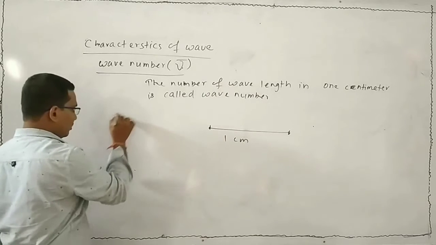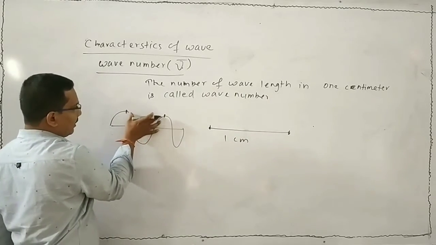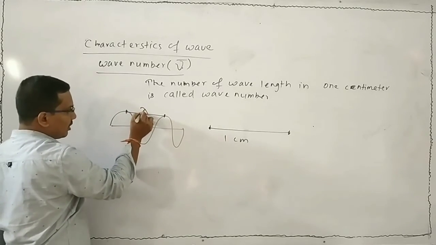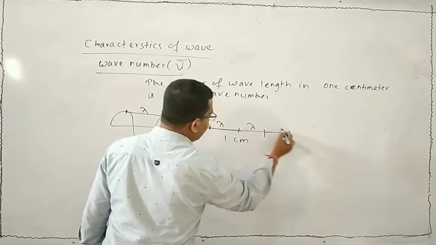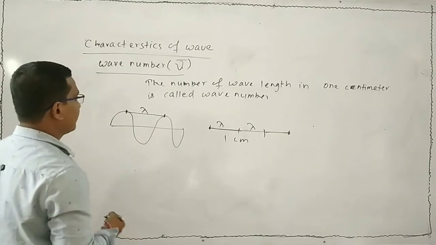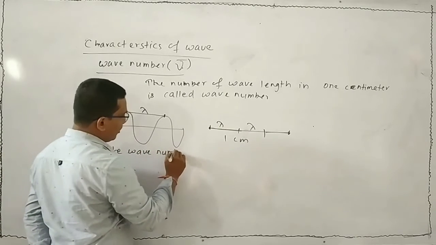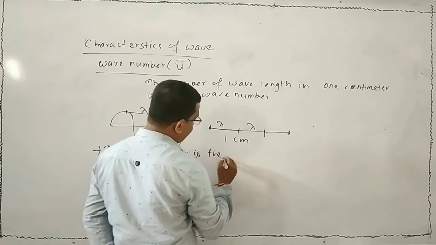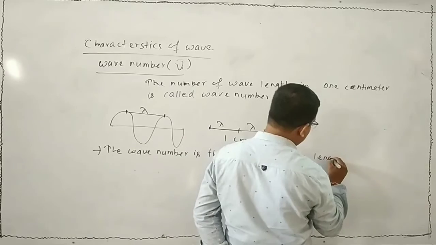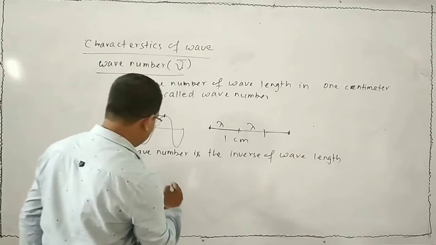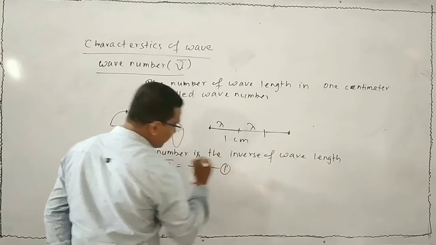Suppose this is your wave, and this is the wave. How many wavelengths, that means lambda, are present? Suppose 3 lambda are present. Then the wave number is 3. The wave number is the inverse of wavelength. That means we can write mu bar is equal to 1 by lambda. This is equation 1.